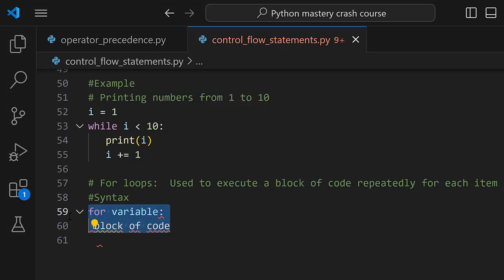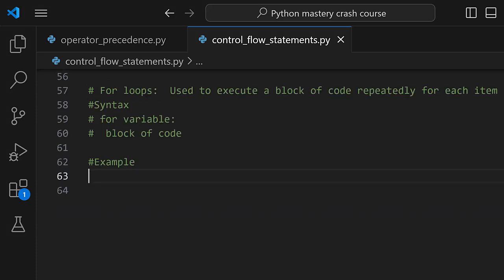So I'm going to go ahead and comment this out as well. For example, let's say that we want to write a program that prints the names of a list of students. We can use a for loop to achieve this, if we have a variable called students that is storing the students list. For example, let's say that we have students like Anna, then we have Mary, and then we have Tim.